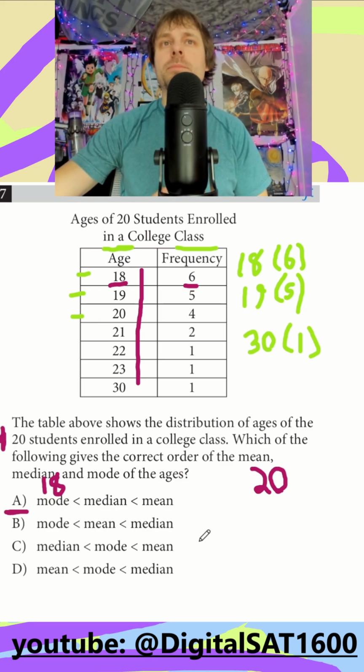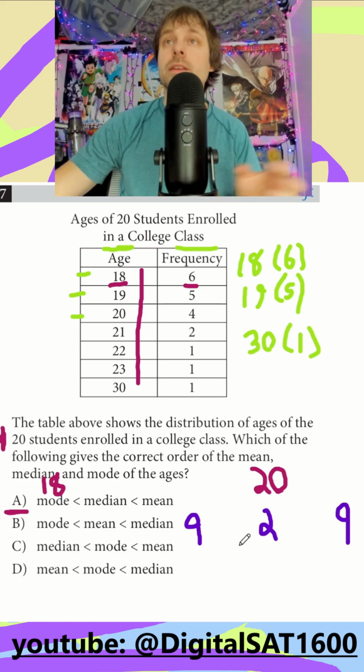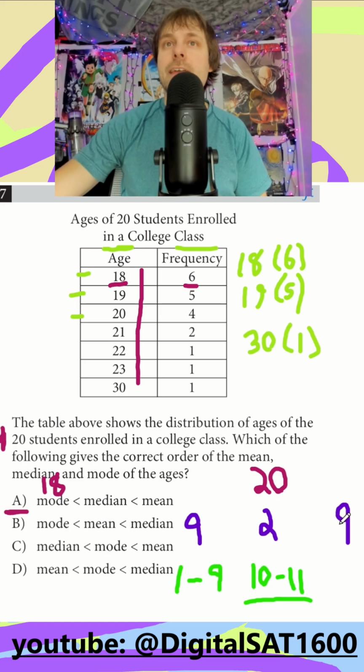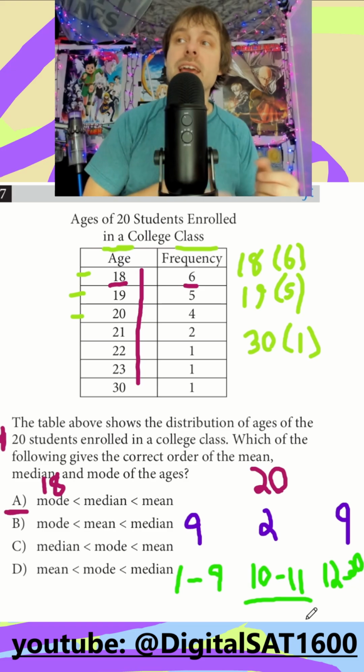So if I split this up to leave 2 in the middle, I would have 9 numbers to my left, 9 numbers to my right, and I would have 2 left in the middle, right? That would add up to 20. So think about this as my 1 through 9, which aren't going to be a part of my median. Then my 10th and 11th numbers are going to be my 2 middle numbers. And then these final 9 would be 12 through 20. So my 2 middle numbers are going to be my 10th and 11th number.